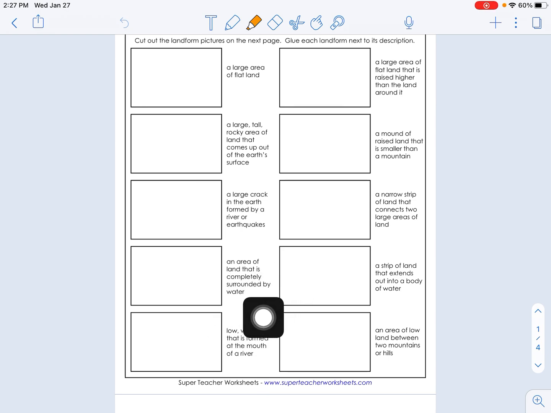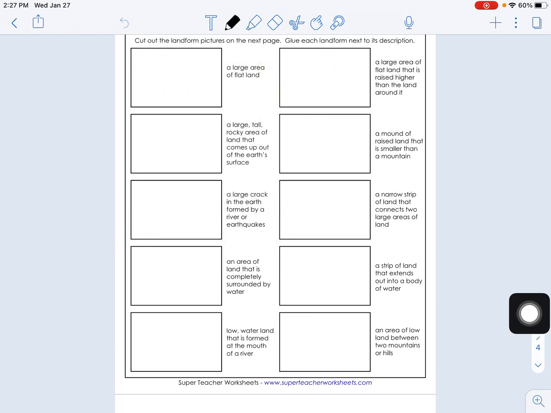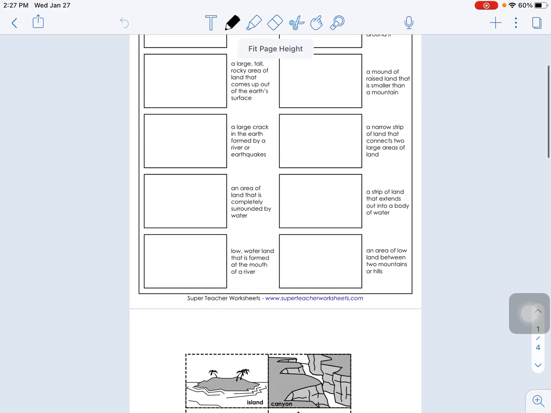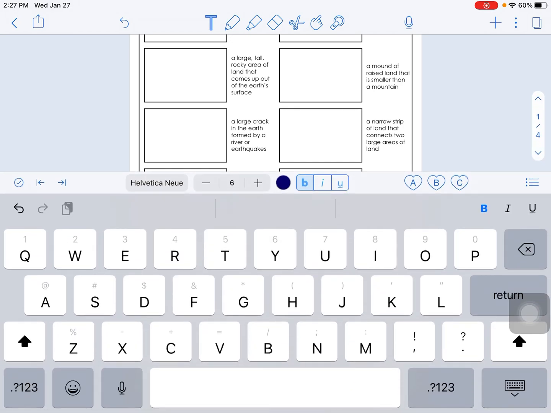An area of land that is completely surrounded by water. That sounds like an island to me. So I'm going to go in with my pencil here. I'm going to look at my island, and I'm going to write it in. Actually, I'm going to use my text box. You can use your text box, or you can write it in if you would like.